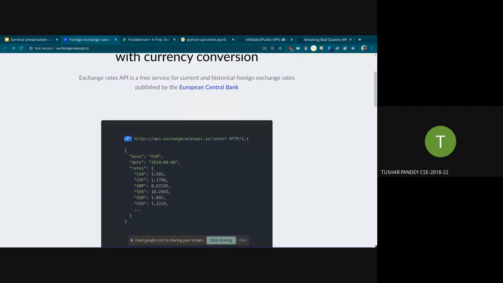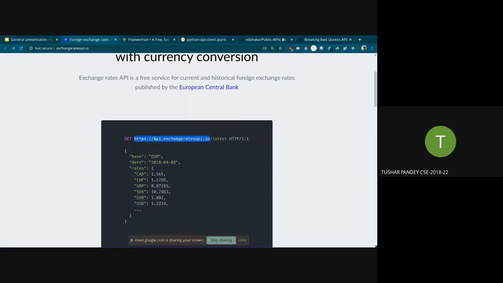You send a GET request to this URL using this protocol. HTTP 1.1 is the protocol that we are going to use. HTTP is the standard, and 1.1 is the current standard. 2.0 is, I think, almost out right now, but we'll be using 1.1, no problem.